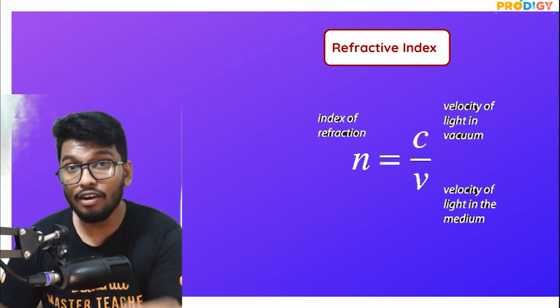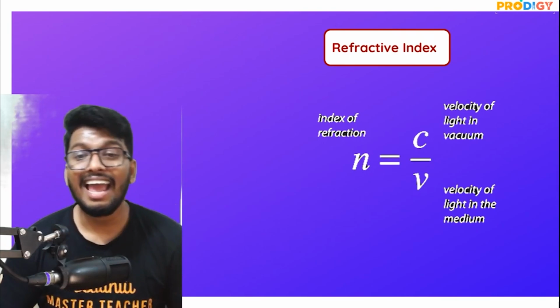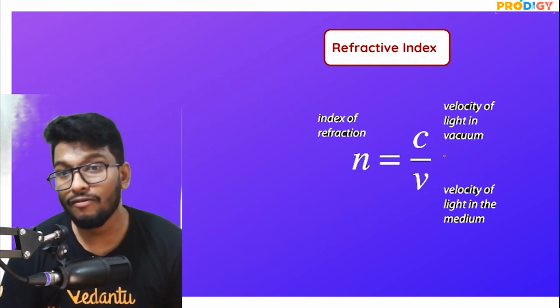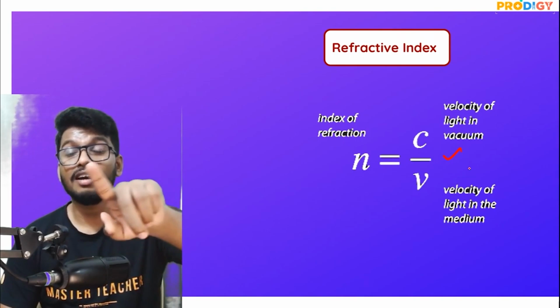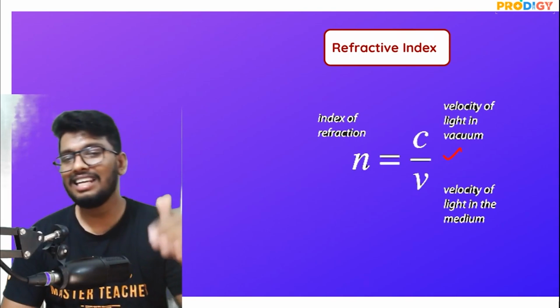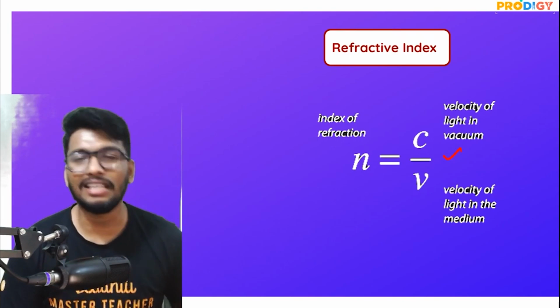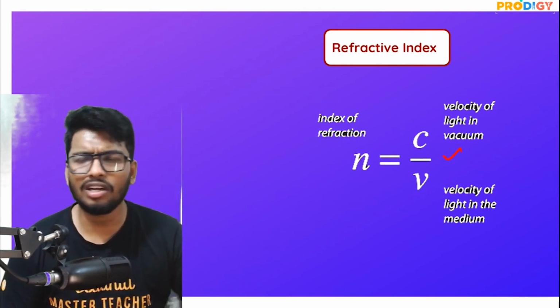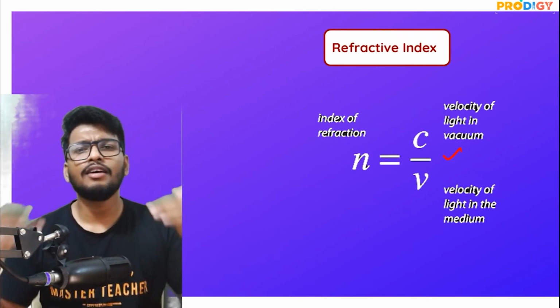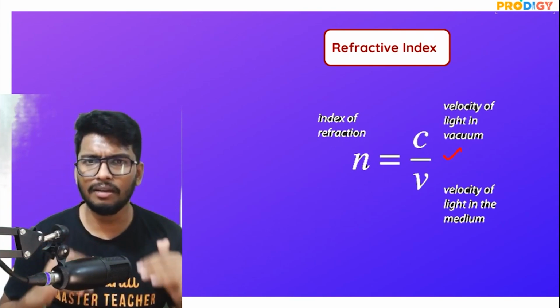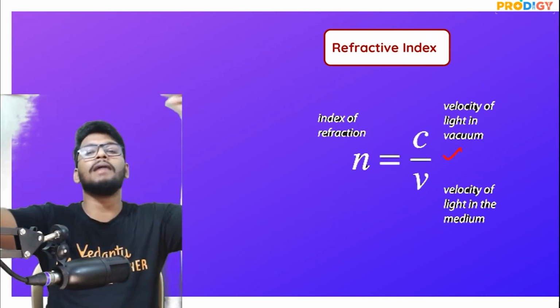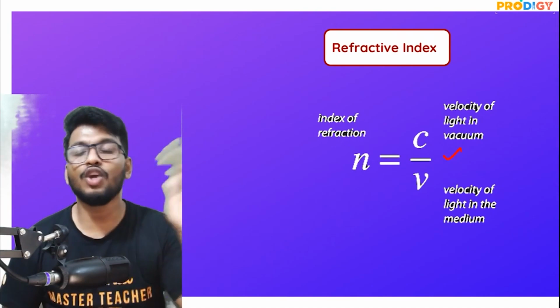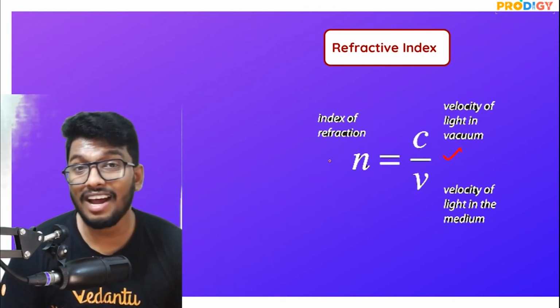And the formula to find out the refractive index is n is equal to c by v, where c is nothing but the speed of light in vacuum divided by the speed of light in the particular medium, be it glass, be it water, whatever is the medium that you're going to take. So when you have the speed of light in vacuum, if you divide it by the speed of light in that particular medium, you will get what is known as the refractive index.